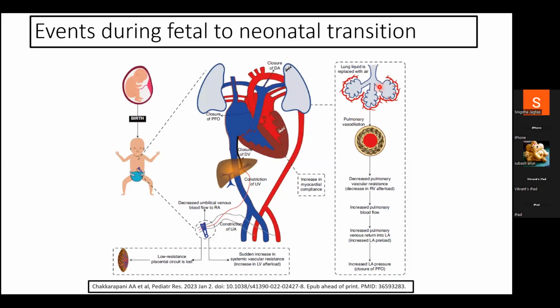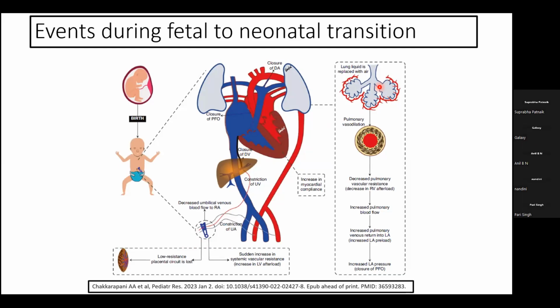So as the baby cries and takes a few breaths, suddenly the ENaC channels, which were sodium secreting, convert into sodium absorbing mode, and absorb the water.